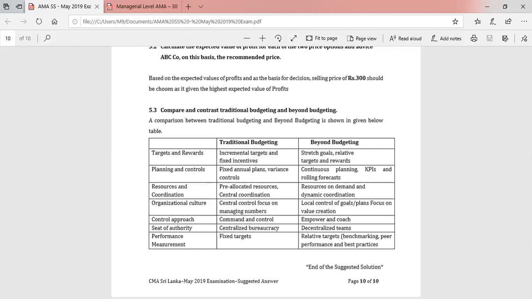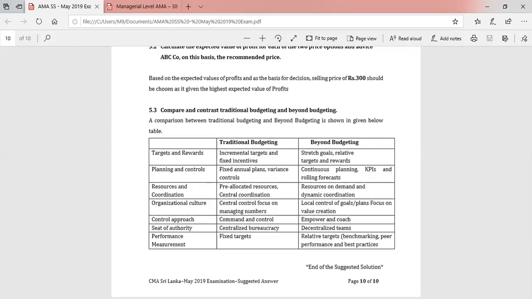Planning and control. Under traditional budgeting, fixed annual plans, mostly variance controls. Under beyond budgeting, continuous planning, we set KPIs and also forecasts tend to be rolling. In other words, we always change the forecast. When one period is over, we prepare the forecast for the next period. Resources and coordination. Under traditional budgeting, we pre-allocate resources, centralize coordination. Under beyond budgeting, dynamic coordination and also resources on demand. In other words, resources are allocated only when they are needed.